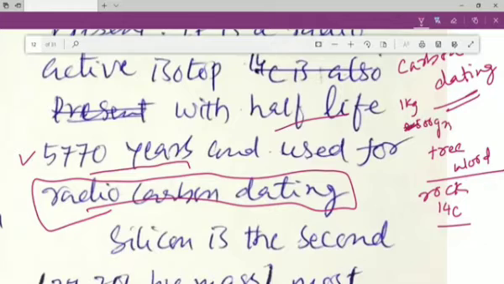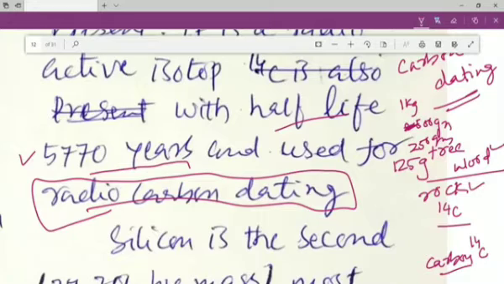After another 5,770 years, they will become 250 gram. After another 5,770 years, they will become 125 gram. So if we get one rock or one wood at present, and we find out the amount of 14C present in the wood or the rock, we can easily estimate the age of that rock and of that wood. We cannot say it surely, but we can estimate it.